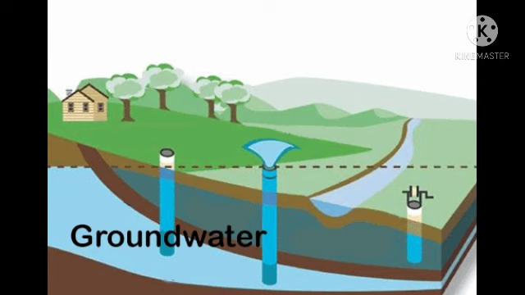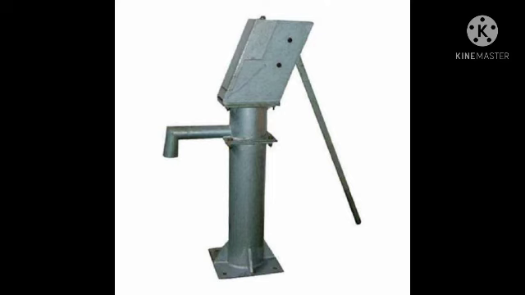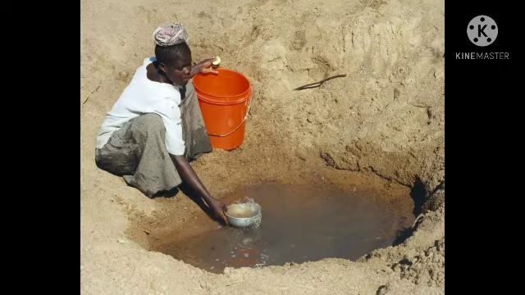Groundwater can be obtained by making wells and hand pumps. We dig a hole inside the ground, and that is how the water comes into the well. From the well, by using a motor or a pulley, we can take the water and use it. This is a hand pump through which groundwater can be taken out. I asked you, can we use water from any source? We cannot, because it could be dirty or unfit for use.